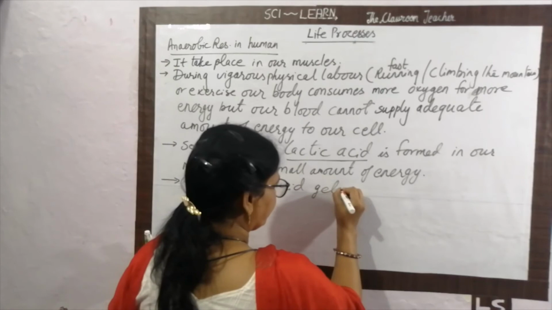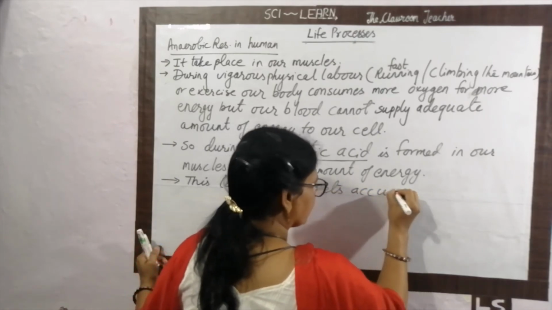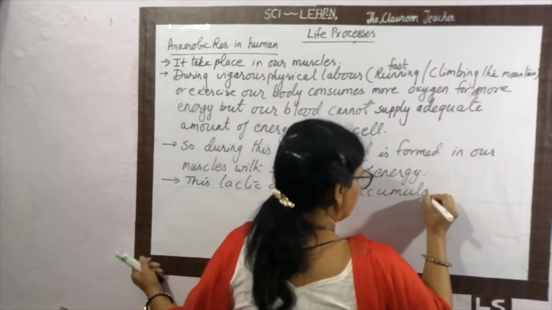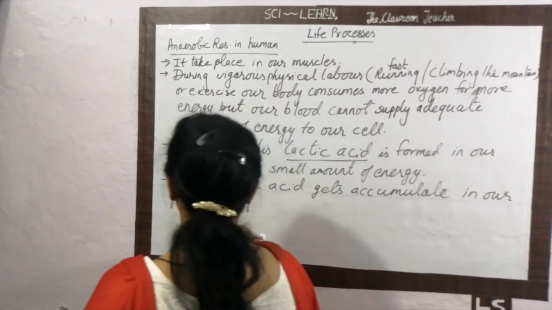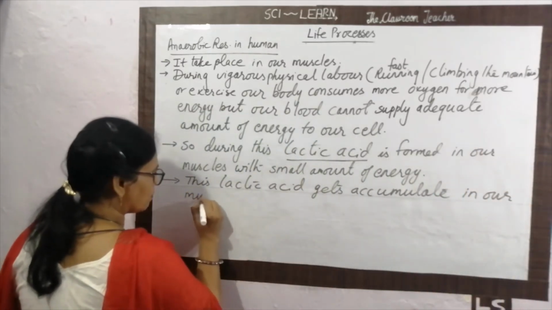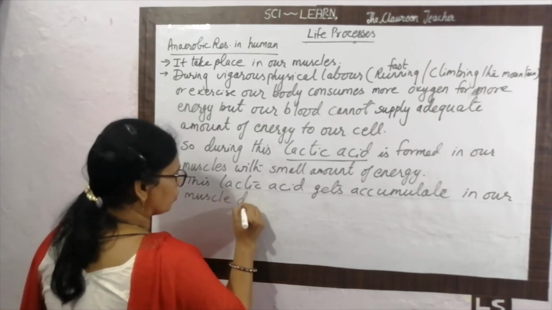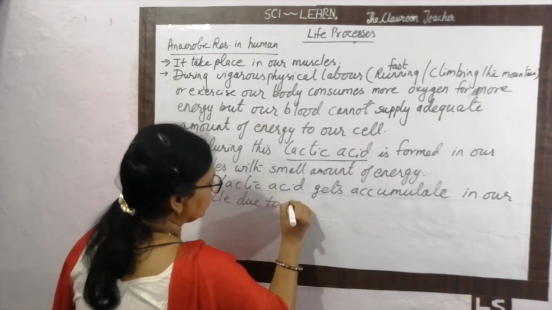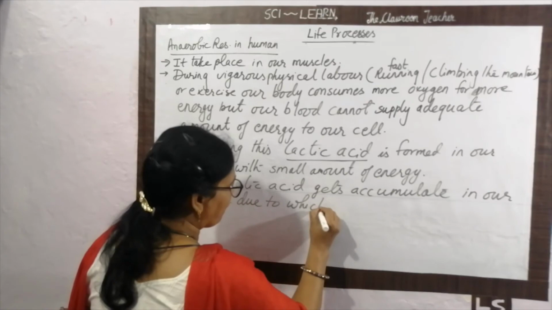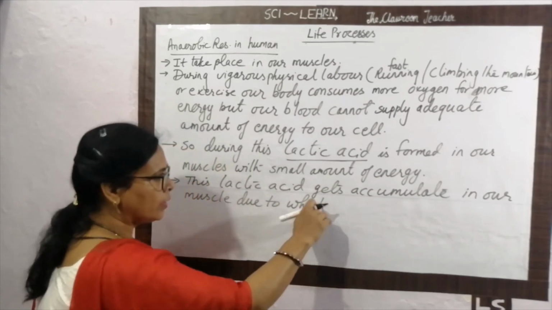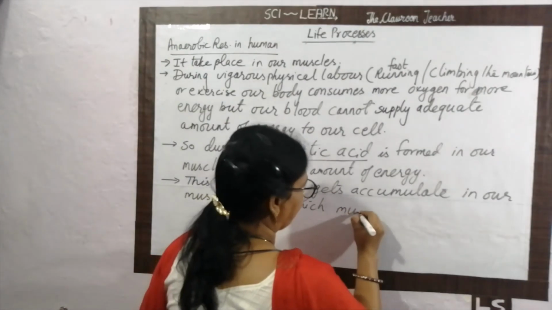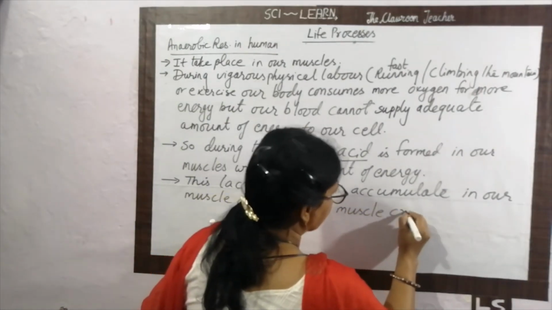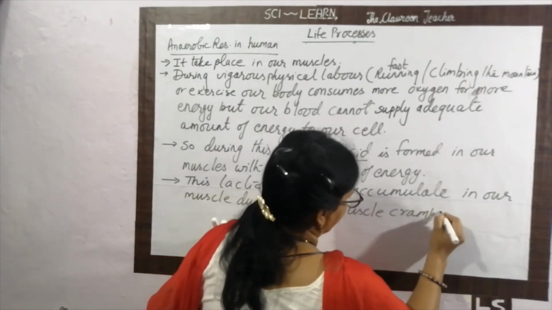This lactic acid accumulates in our muscles, due to which the pain, that is called the cramp, occurs.